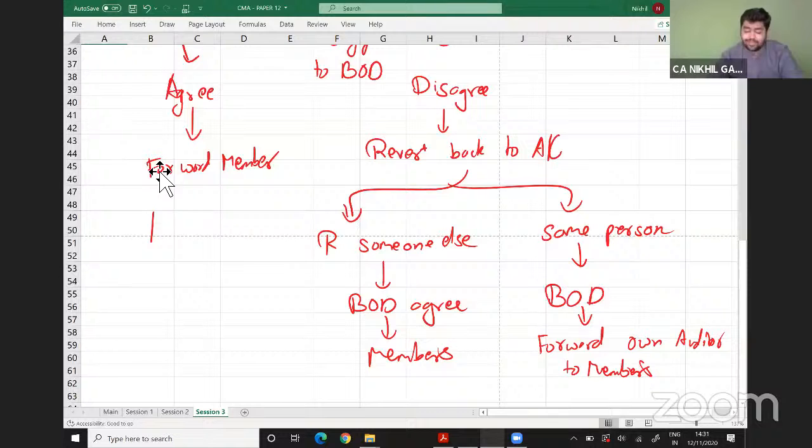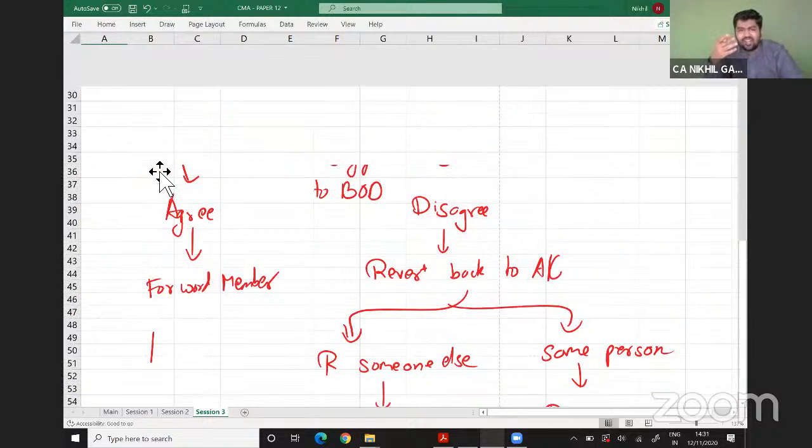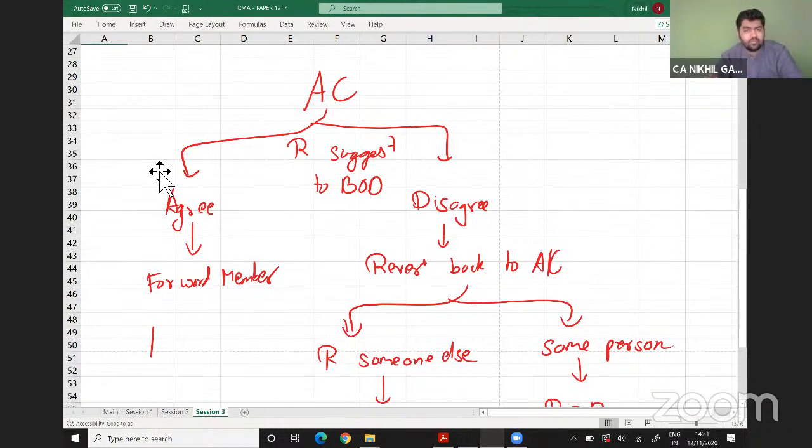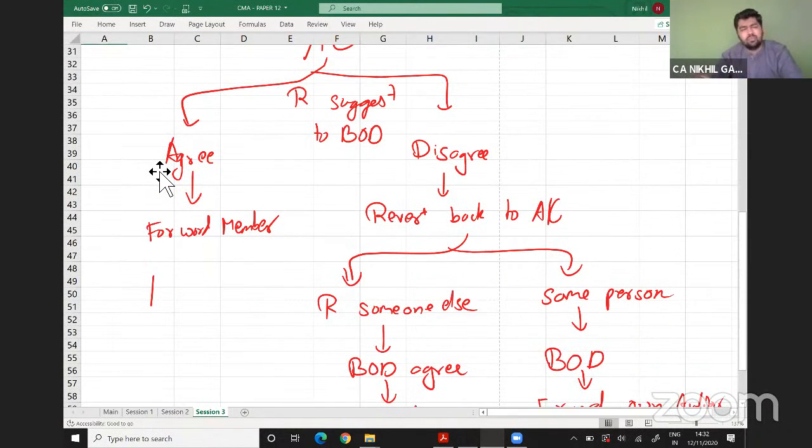So see, in case of audit committee, if the board of directors agree, no worries, they will forward it to the members, that's all. The members will appoint them in the AGM if they are comfortable with the auditor. If audit committee recommends Mr. X, who is a very good auditor, and the board of directors agree, no worries, he should be appointed. We will ask our members to choose him.